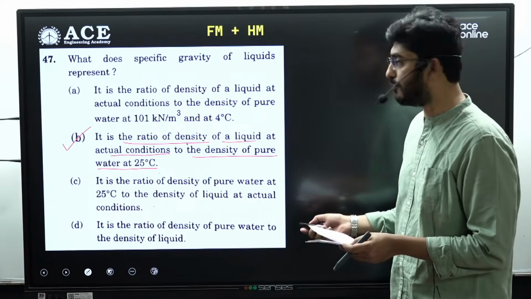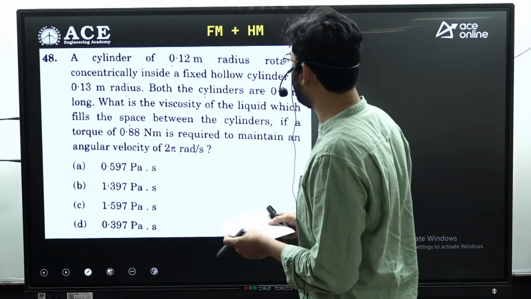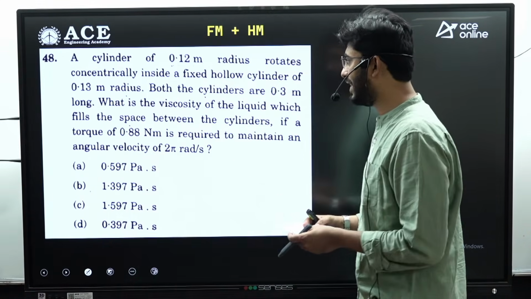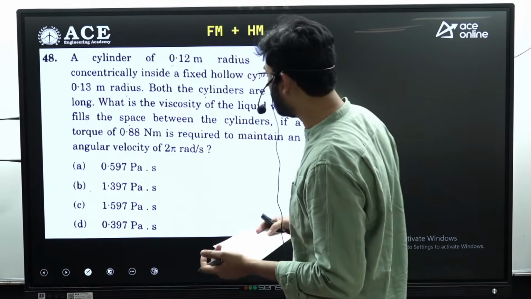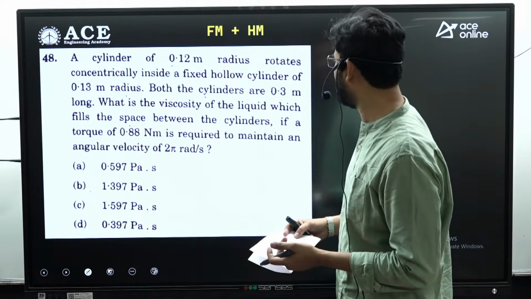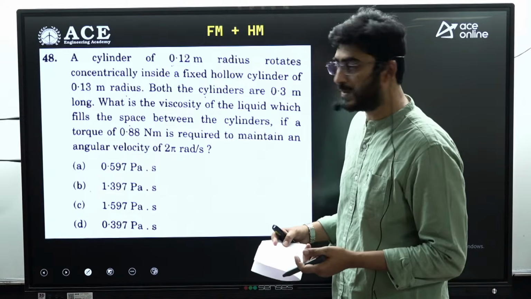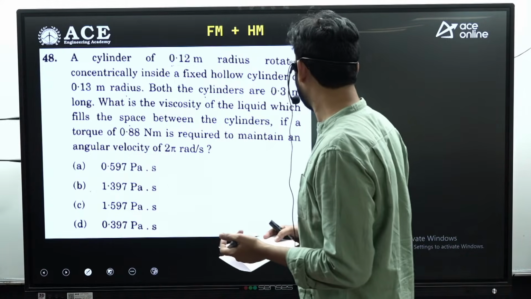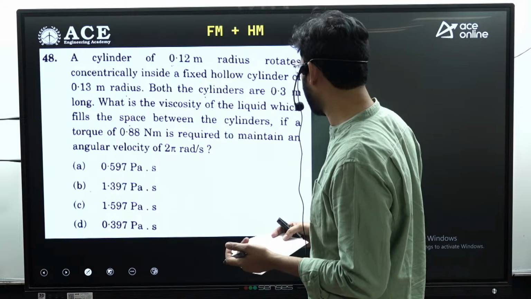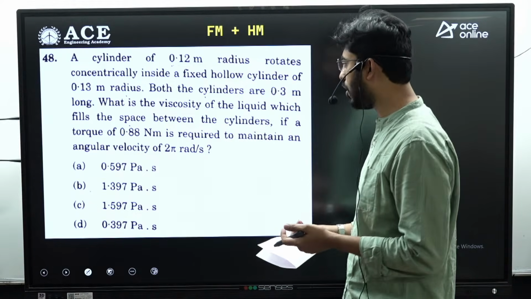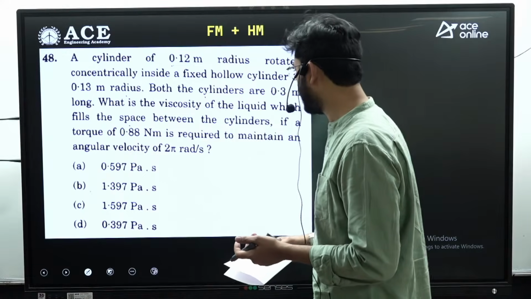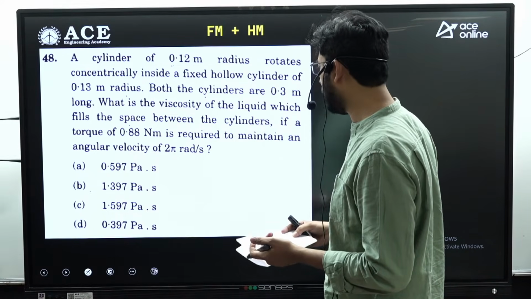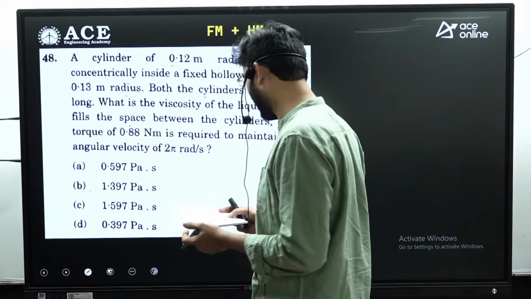Next is question number 48. A cylinder of 0.12 meter radius rotates concentrically inside a fixed hollow cylinder of 0.13 meter radius. Both the cylinders are 0.3 meters long. What is the viscosity of the liquid which fills the space between the cylinders if a torque of 0.88 Newton meter is required to maintain an angular velocity of 2 pi radians?